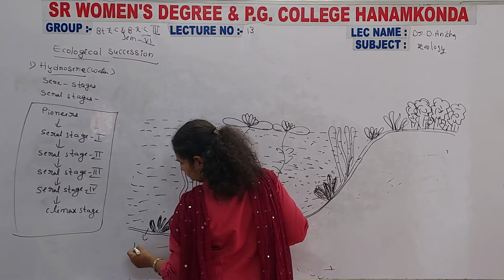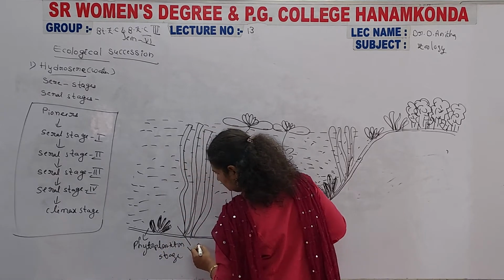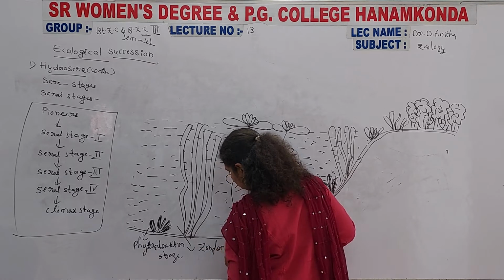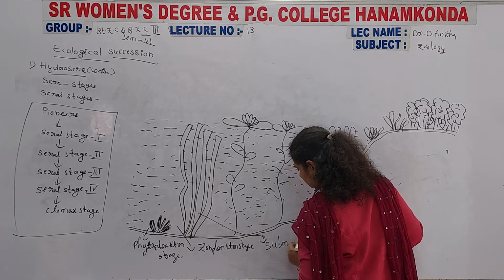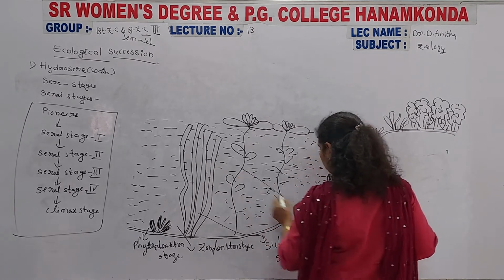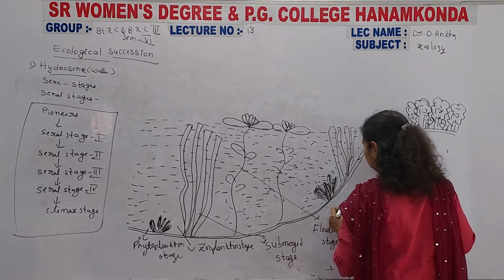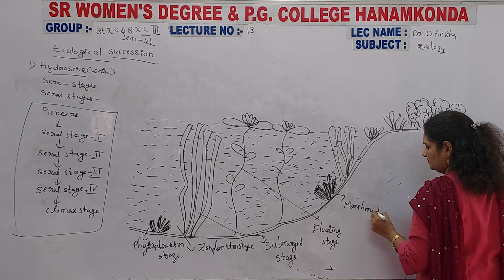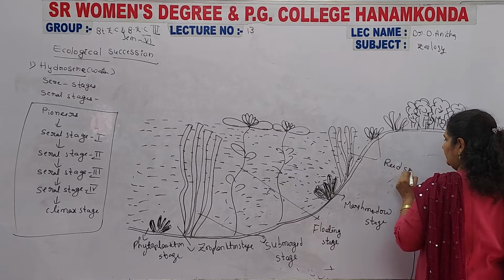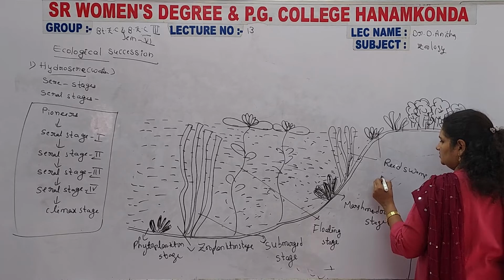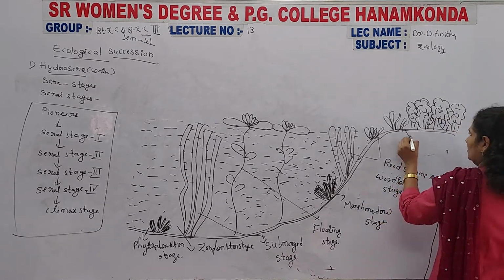See here, the stages are: first the phytoplankton stage, the zooplankton stage, the submerged stage, the floating stage, the marsh meadow stage, the reed swamp, the woodland stage, and the climax stage.